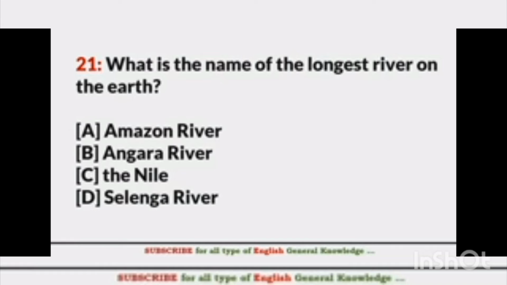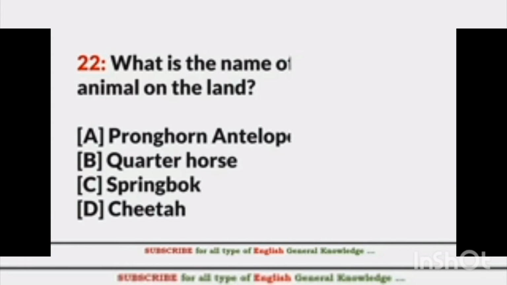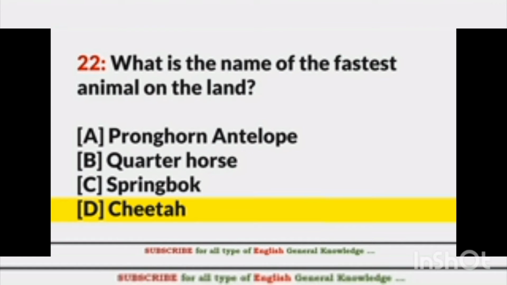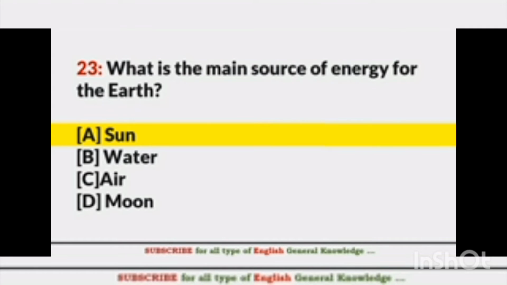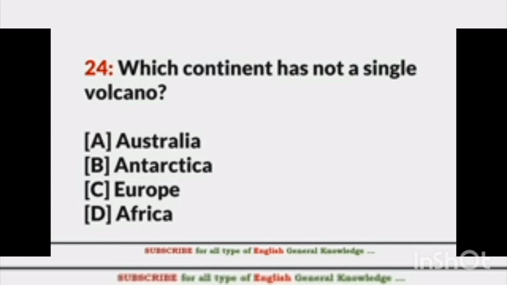Next question. What is the name of the longest river on the earth? That is Nile. Next question. What is the name of the fastest animal on land? Who is the fastest? That is cheetah. Next question. What is the main source of energy for the earth? What is the main source of energy for earth? That is sun. Which continent has not a single volcano? Which continent has never had a volcano? That is Australia.